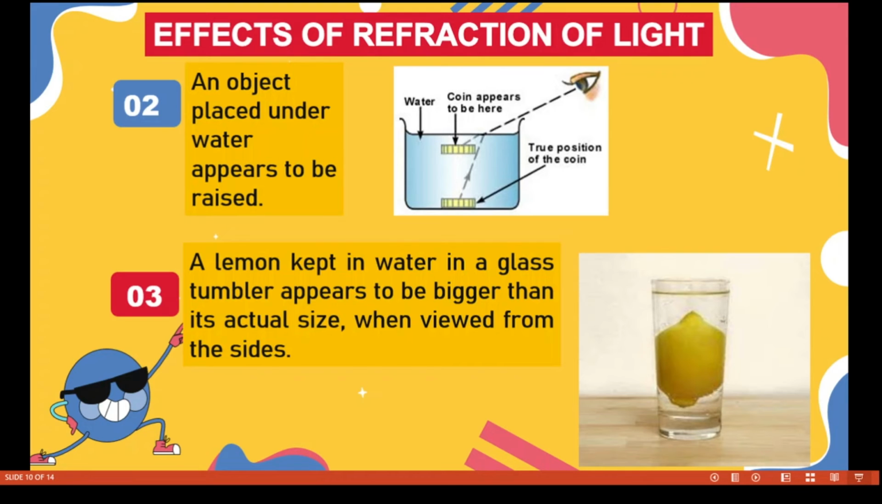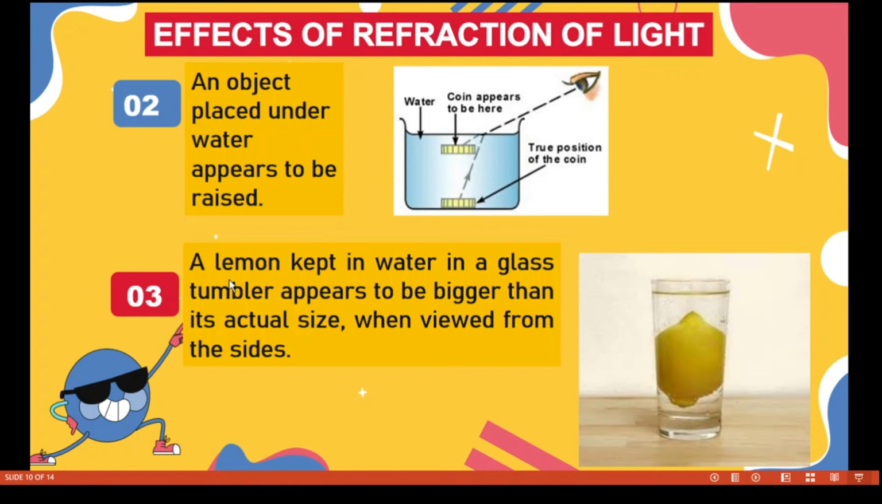The next effect of refraction is that an object placed under water appears to be raised. Here, if you place a coin, this is the true position of the coin, and if you look from the top of the vessel, it appears to be raised. Actually the coin is here, but it appears to be located here. Why? Because of refraction of light, it appears to be raised.